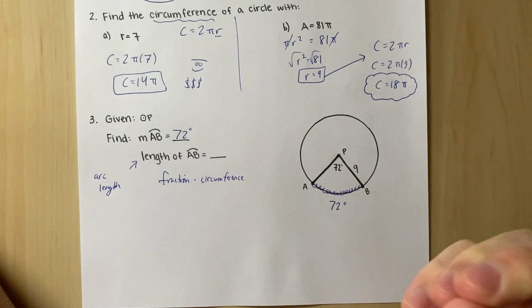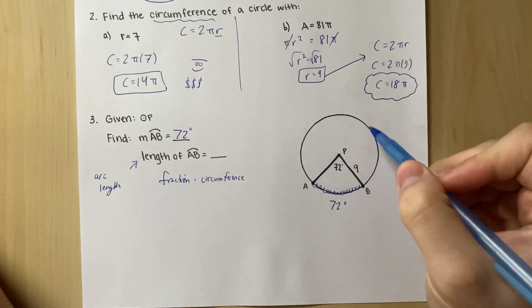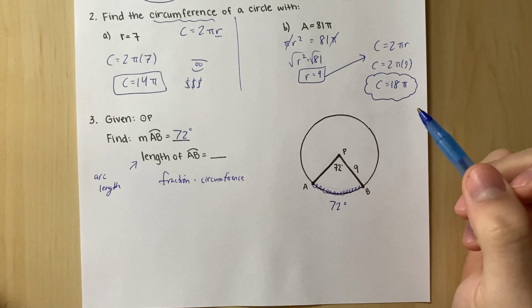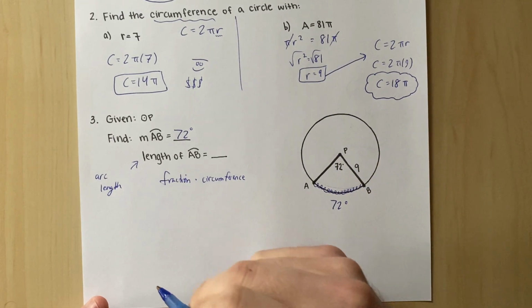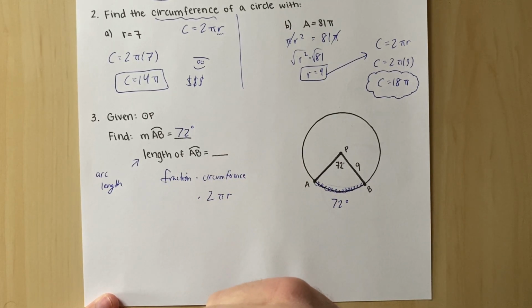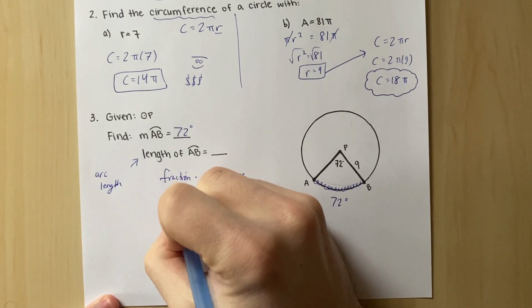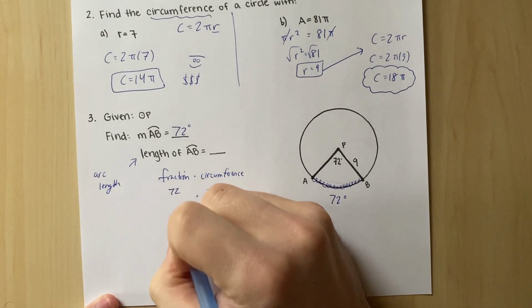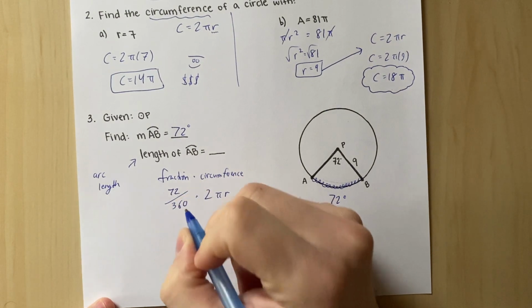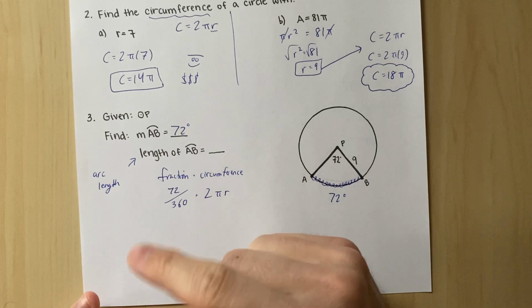Okay, I just want a piece of the full circumference, right? Because circumference is the measurement around a circle. So let's find that. We know circumference is 2 pi r, okay? And the fraction we're looking for here is the amount we have out of the total. Well, we have 72 degrees out of the total 360 degrees, okay? So you have a piece of the whole.